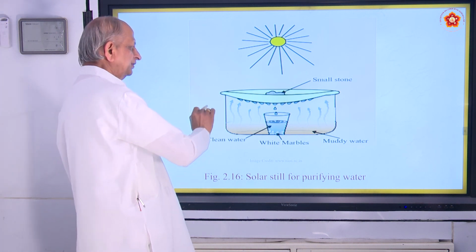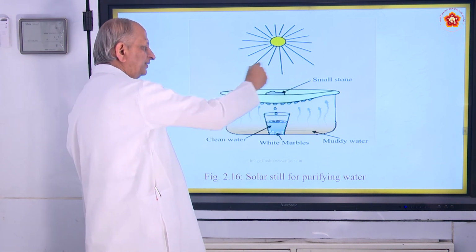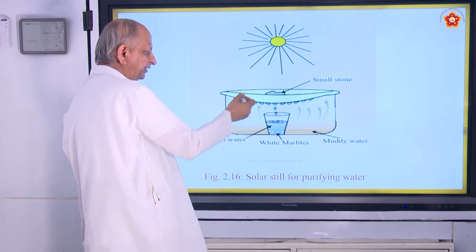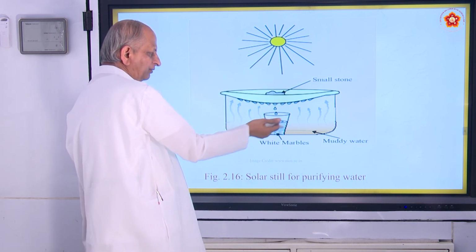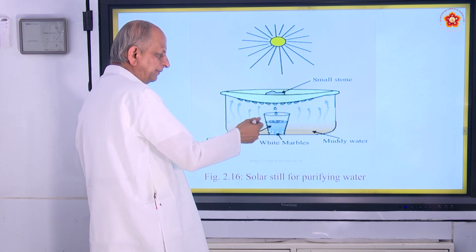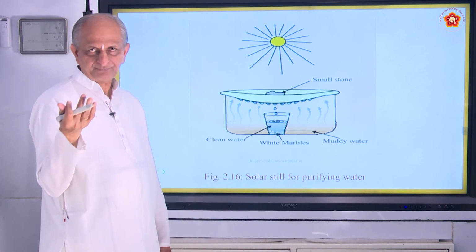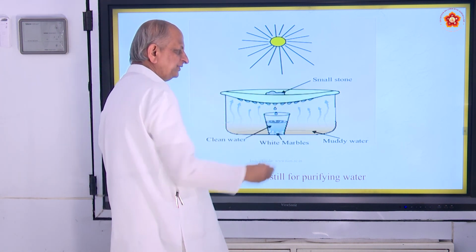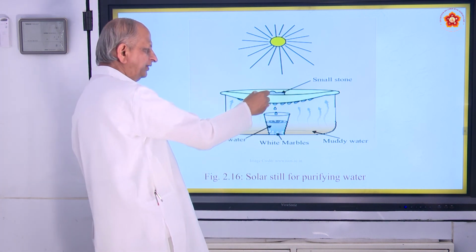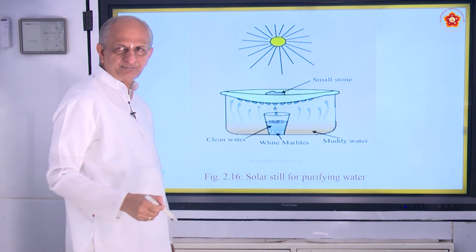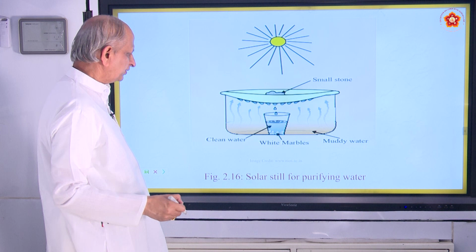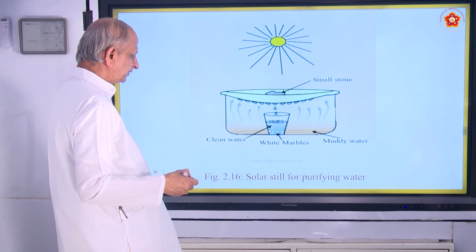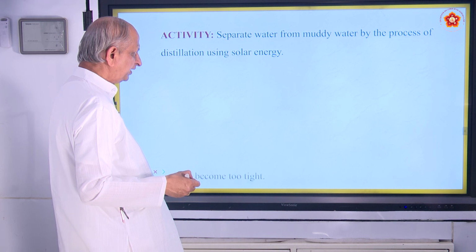And this is to be covered like this. What happens is, due to the sun's heat, all the water inside this muddy water gets heated up. They will collect in the cooler part of the plastic, and all of them will fall into this tumbler. That is how you have to purify the water. That is called solar still.